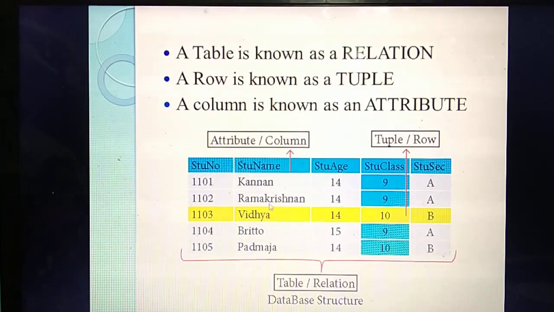See this yellow color, this yellow color is one row. Likewise a lot of rows are there. Each row we are calling as a tuple or record. Then column. See this blue color. Have you seen this blue color? Yes. This portion we are calling as a column. What's the other name of column? Attribute. Okay. So this entire table we are calling as a table or relation. Understand about this one? This is the DBMS structure.